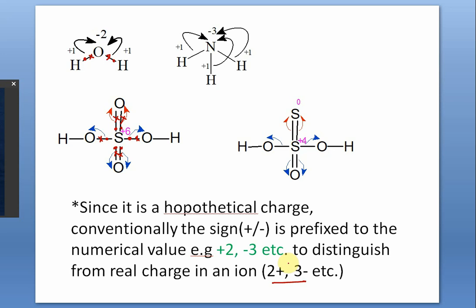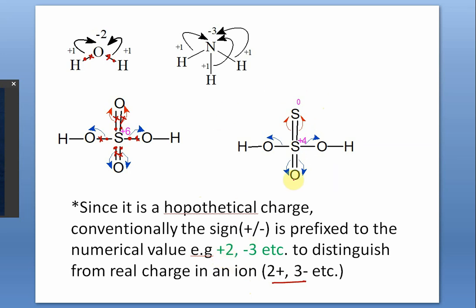If it is ionized in aqueous solution or anywhere, it is carrying a real charge, then you can say 2 plus, 3 minus, like SO4 2 minus, PO4 3 minus. But when you are finding the oxidation number of an atom in a covalent molecule or in a covalent ion, then you don't say 3 minus or 2 plus. You say -2, +2, like that. So it is just a convention. If you say 2 minus for oxidation number, heaven is not going to fall. So don't worry. That is the convention that we follow: first the sign, then the numerical value.